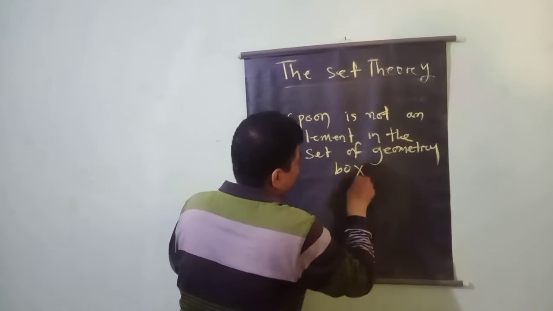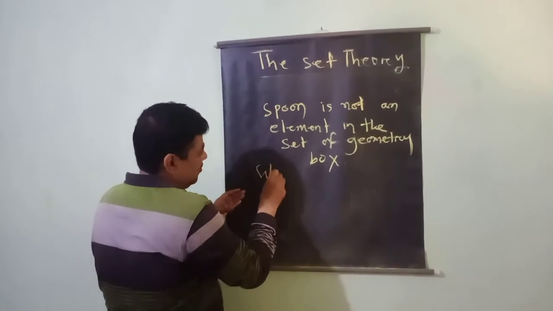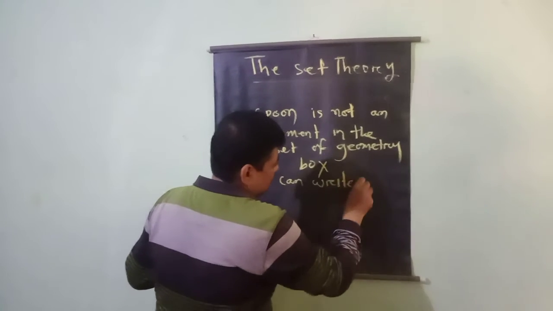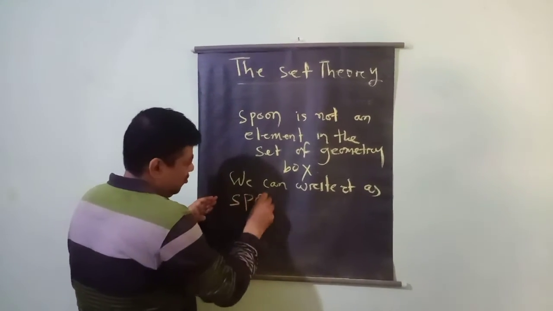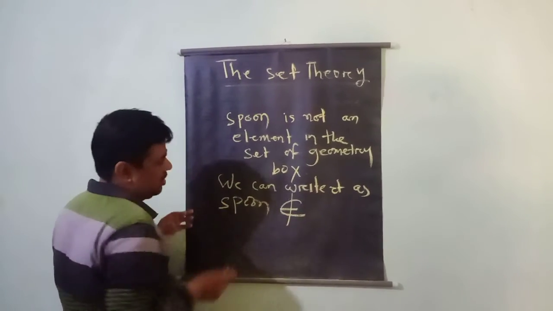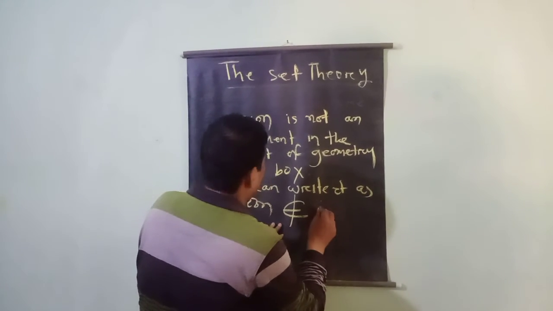We can write it as spoon, with this symbol, known as does not belong to.